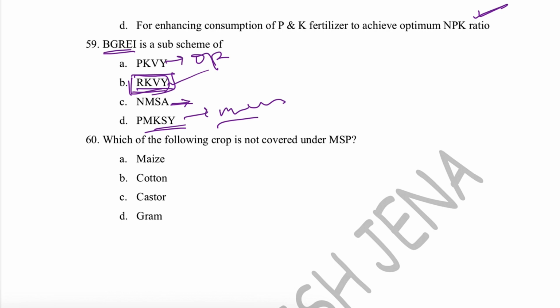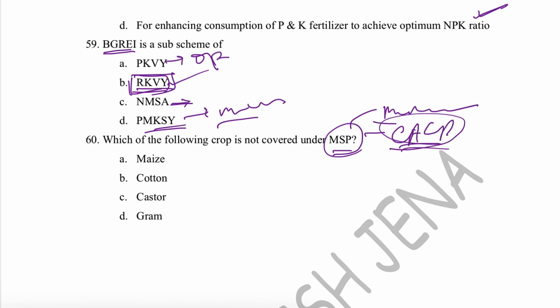Next one is, which of the following crops is not covered under MSP, that is minimum support price? MSP is minimum support price, and it is decided by CACP, the Commission for Agricultural Costs and Prices. And among these, which one is not covered under MSP? That is castor. Okay, castor does not come under MSP.